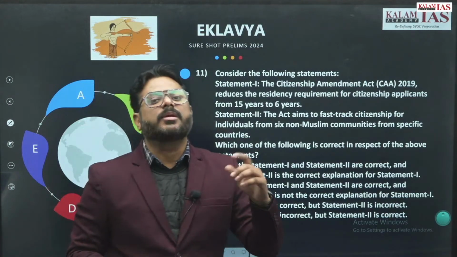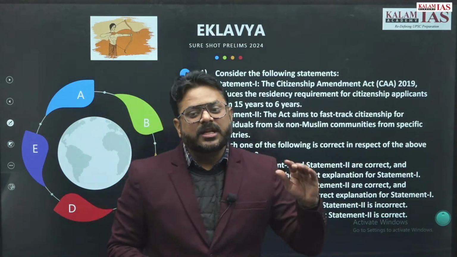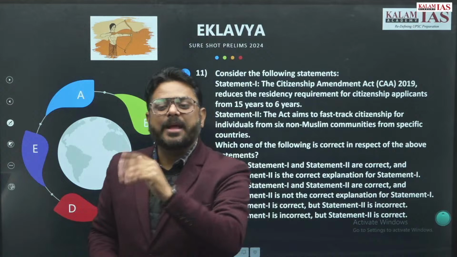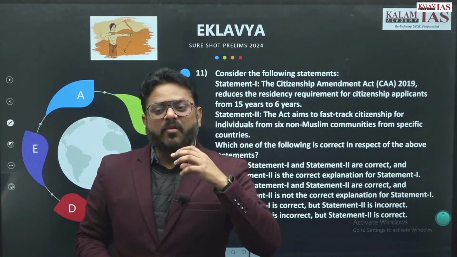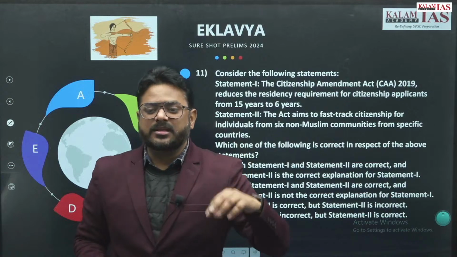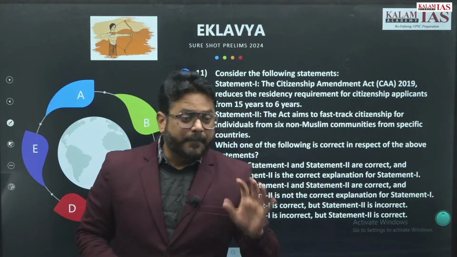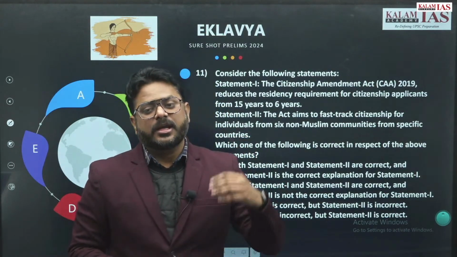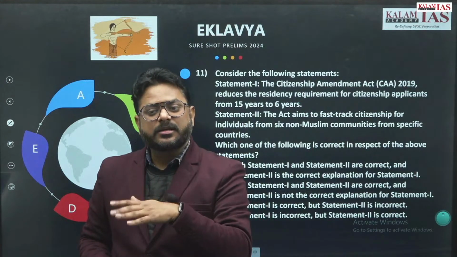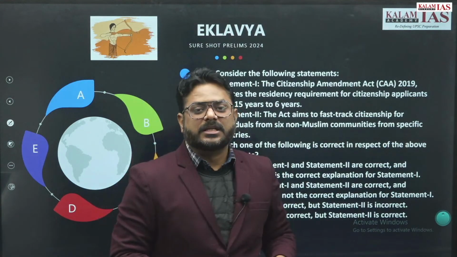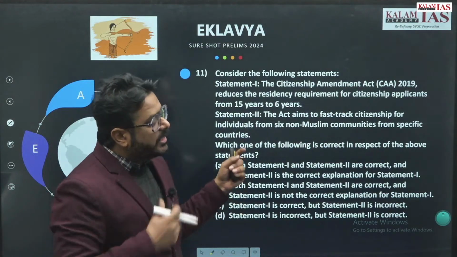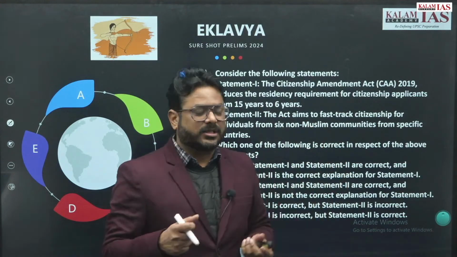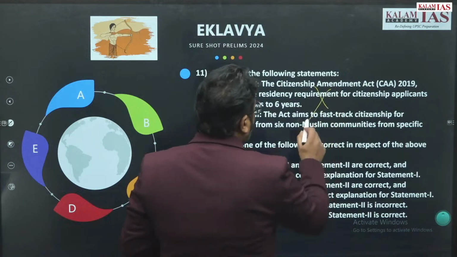Actually this is 11 years, and the Citizenship Amendment Act has just reduced that 11 years to 5 years for citizens of 3 countries, that is Afghanistan, Bangladesh and Pakistan, but not for Muslims; for Hindu, Christian, Sikh, Jain, Buddhist and Parsi persons. All other persons must reside inside the country for continuous 11 years, and after that they can apply for citizenship. So this statement is wrong.